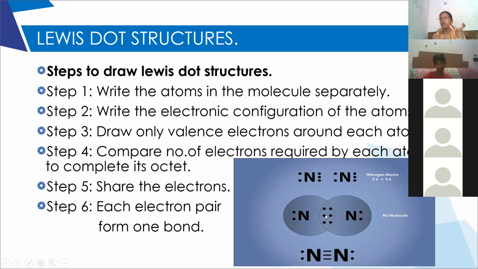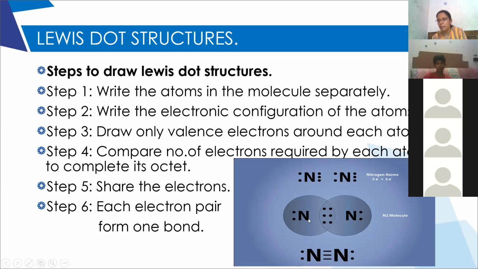As I told you, one pair of electrons will give one covalent bond. So how many electron pairs are shared here? 3 electron pairs. So it will give a triple covalent bond. So the 6th step is each electron pair forms one bond.